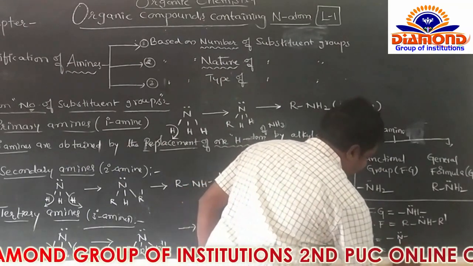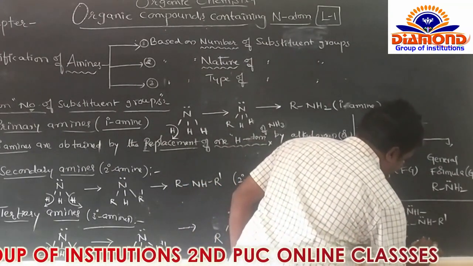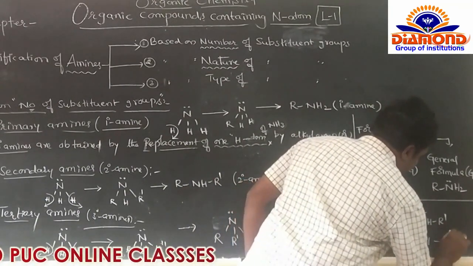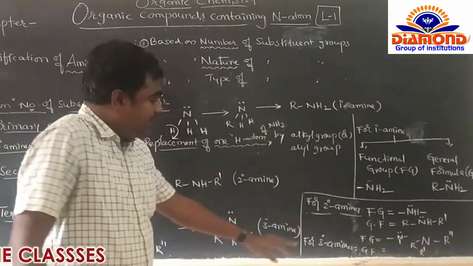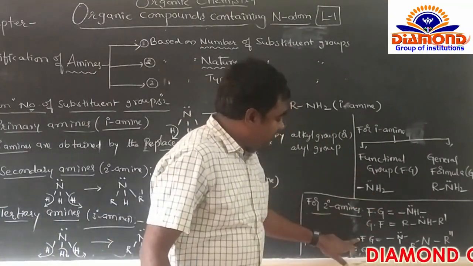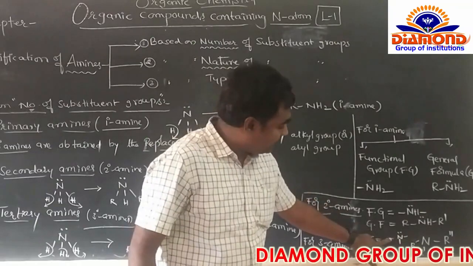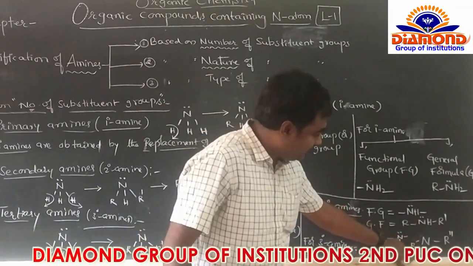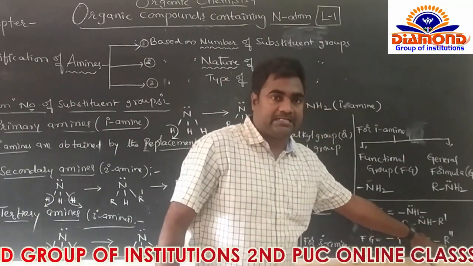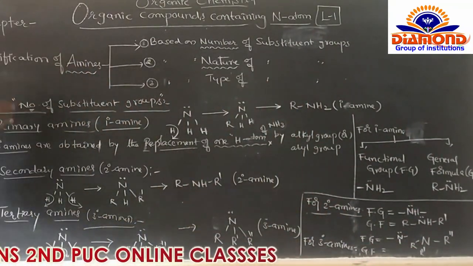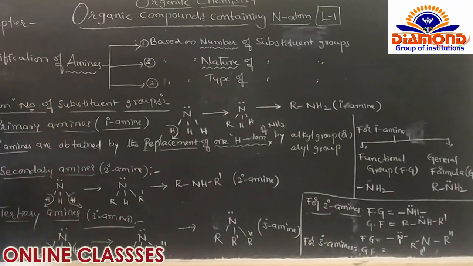So here the general formula belongs to the N, R, R dash and R double dash. So here functional group is N, and the general formula is R N R dash and R double dash. This is the total classification of amines based on the number of substituent groups.